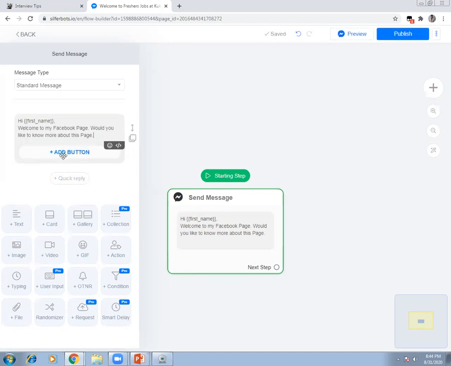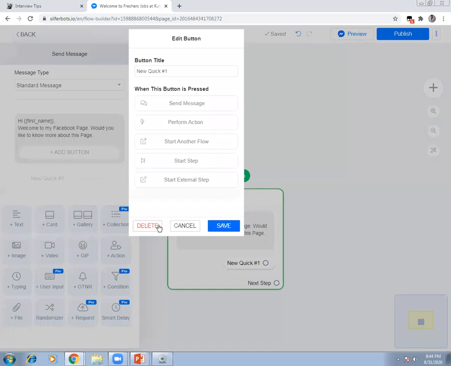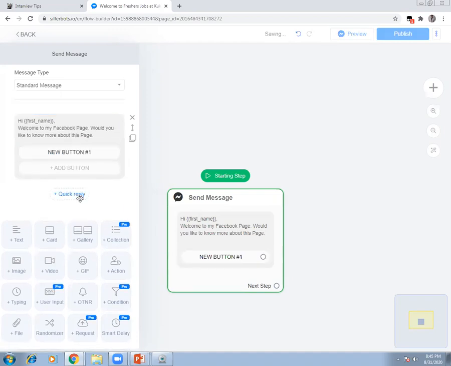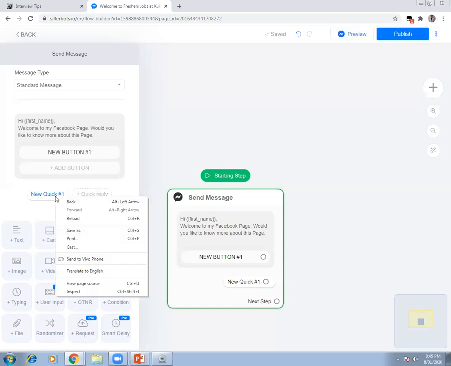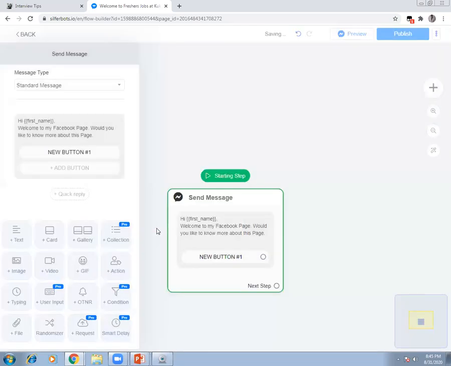So there are 2 things. One is add button, one is quick reply. Quick reply will give you 2 options side by side. If you don't want it, you can simply select it and delete it. Now add button is something which will come vertically, top and bottom, but quick reply will come sideways. So you can select anything as per your wish and customize it.